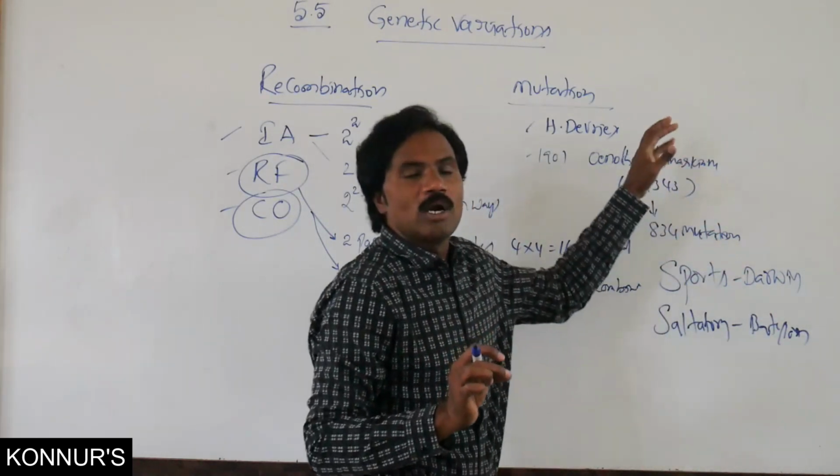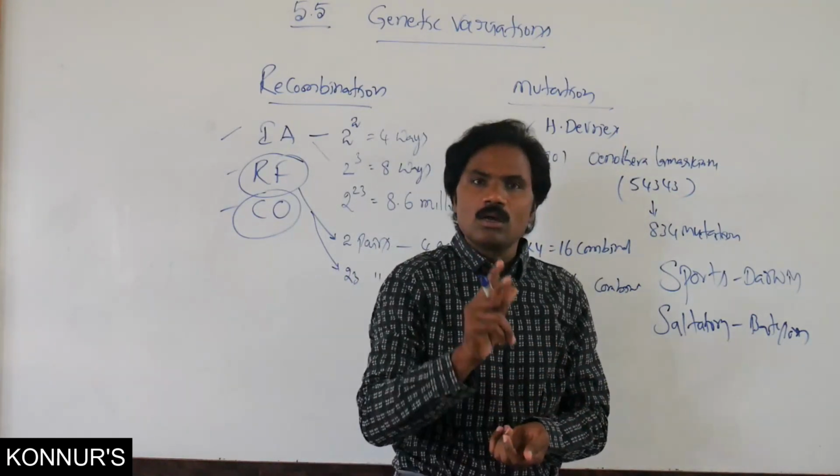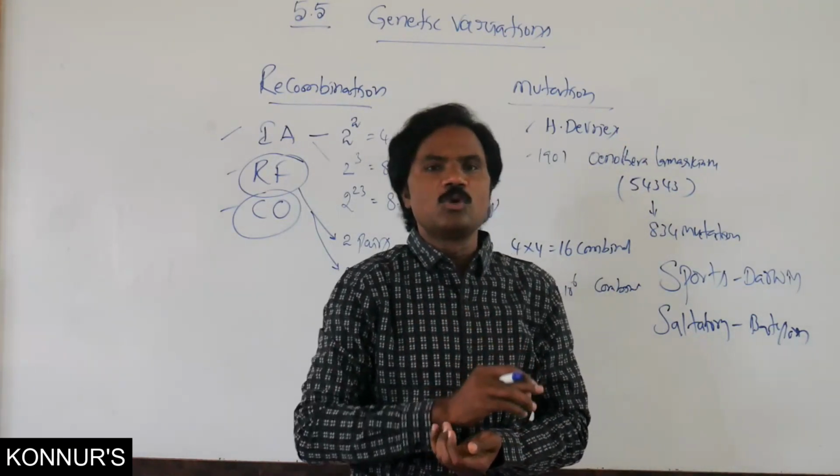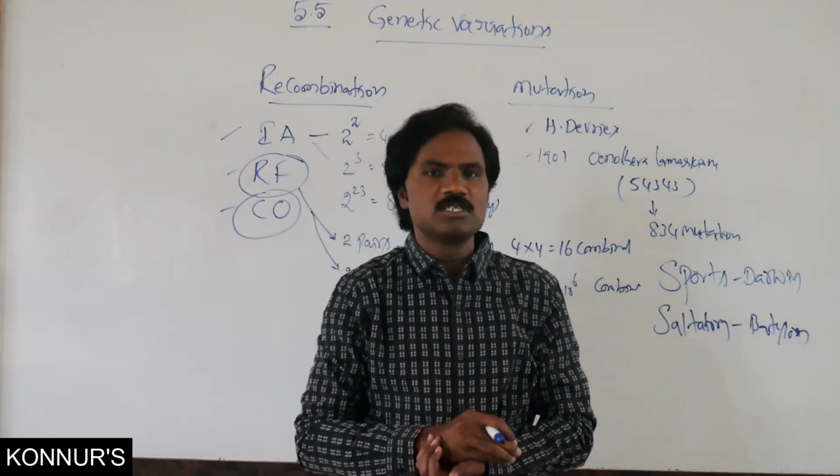Now, how many types of mutation are there? There are two possibilities: chromosomal as well as gene mutation.